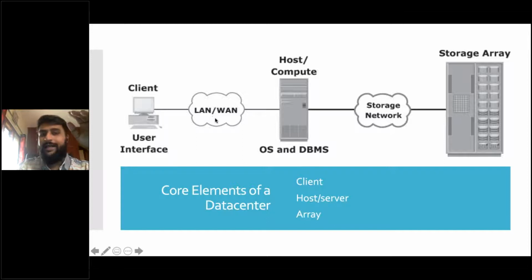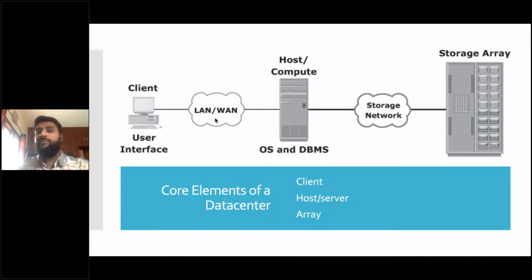Now we'll come to LAN and WAN, basically local area network and wide area network. These are connections. I'm sure you've heard of these things, right? A very basic example would be your internet LAN cable. That is a very basic example actually. This will be much more complex than that.